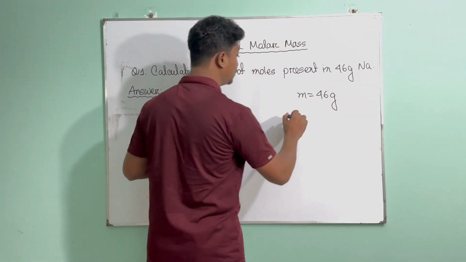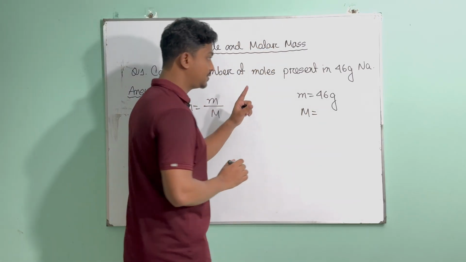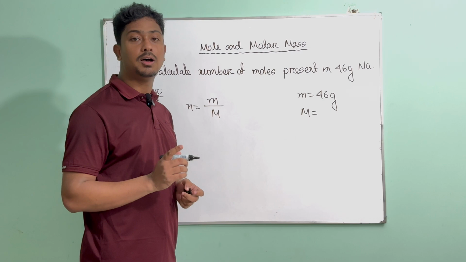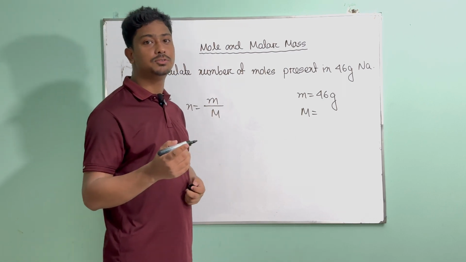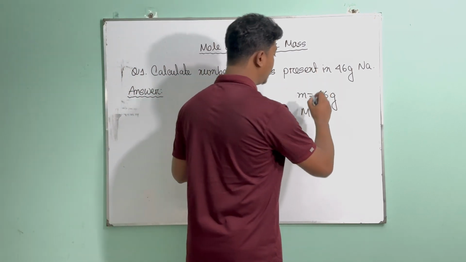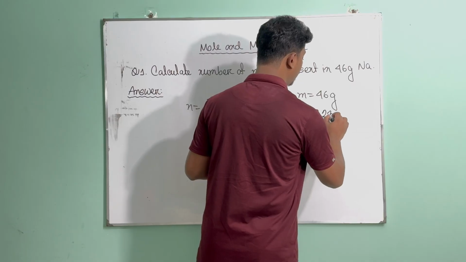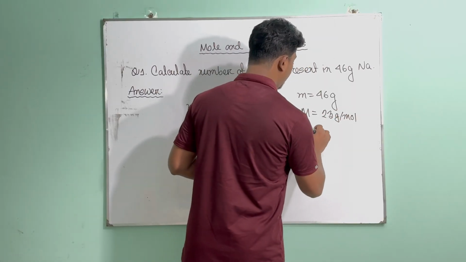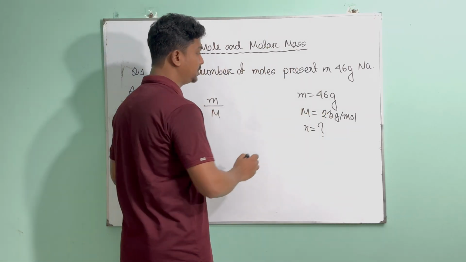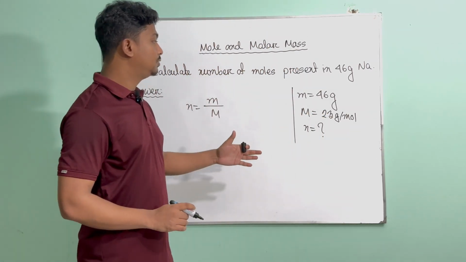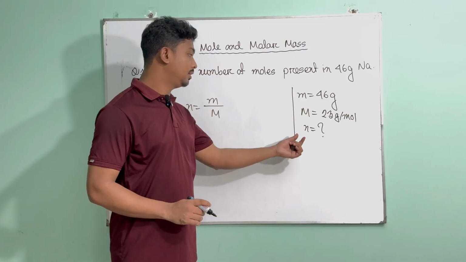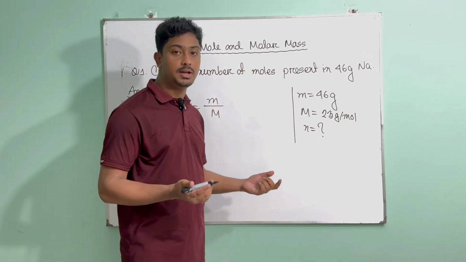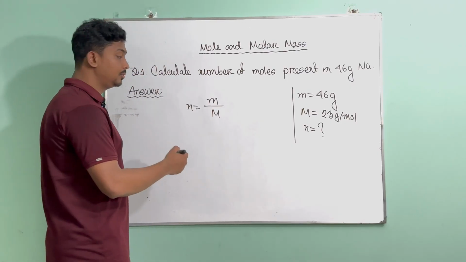Then we also know the capital M, which is the molar mass of sodium. Now from the first video, part 1 of chemical calculation, we know how to calculate molecular mass and then turn it into molar mass. So molar mass of sodium is 23 gram per mole, right? And we do not have N, so we're just going to put a question mark in there. So why do you need to do the right column? Because when you have the right column, it's very clear what formula to use and what you need to find, right?